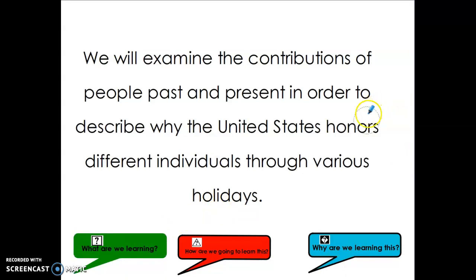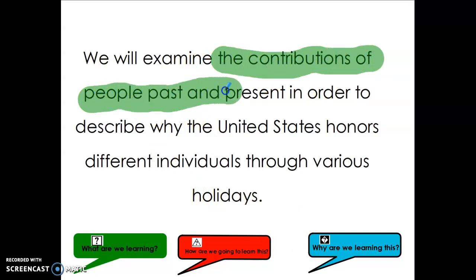Well, today we will learn the contributions of people past and present. Okay, so contributions is a big word because contributions is telling us something that people did that makes them very important. Okay, so that's what we're learning today.